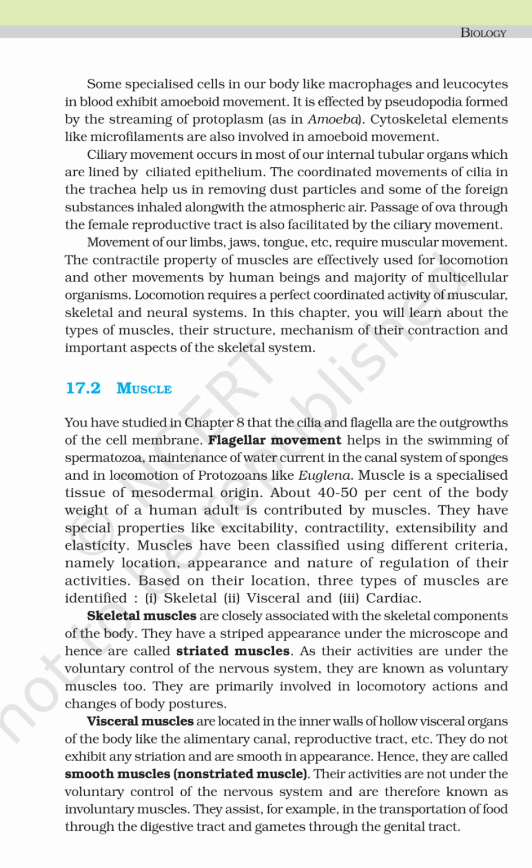Smooth muscles are located in the inner walls of hollow visceral organs of the body like the alimentary canal, reproductive tract, etc. They do not exhibit any striation and are smooth in appearance, hence they are called smooth muscles or non-striated muscles. Their activities are not under the voluntary control of the nervous system and are therefore known as involuntary muscles. They assist, for example, in the transportation of food through the digestive tract and gametes through the genital tract.